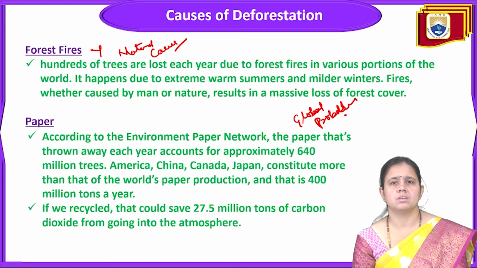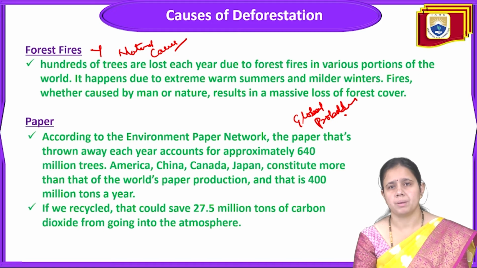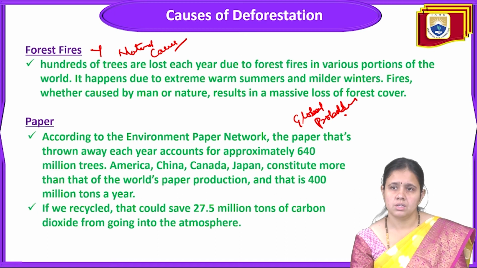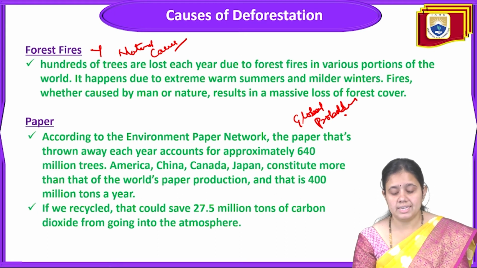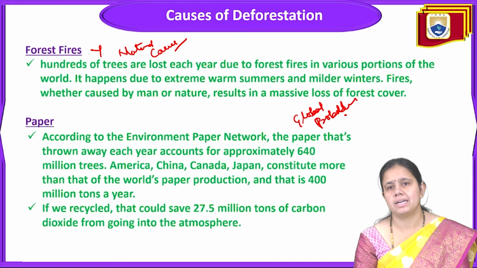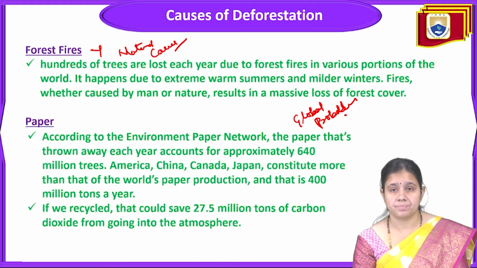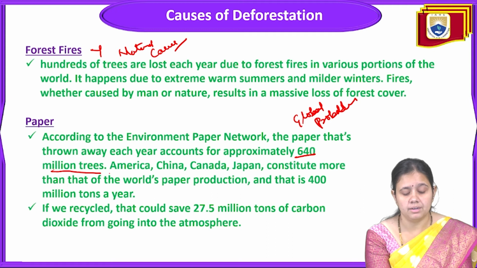The next point about this cause of deforestation is the paper demand. According to the Environmental Paper Network, the paper that's thrown away each year accounts for approximately 640 million trees. So how much paper we are throwing away every year will approximately cover 640 million trees.